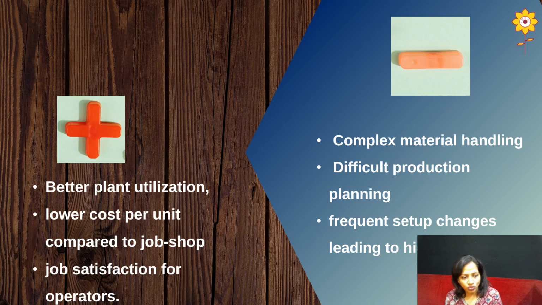But when it comes to batch production system, one unit actually costs less because they are buying in bulk and producing the product in batches. So that's why there is lower cost per unit compared to job shop.